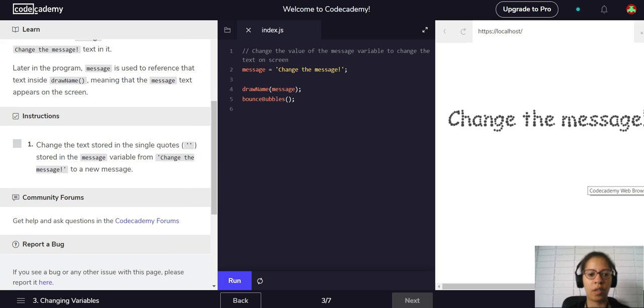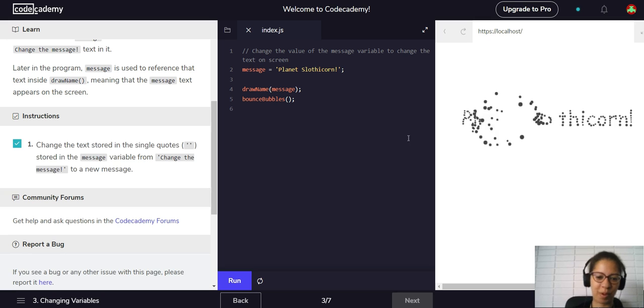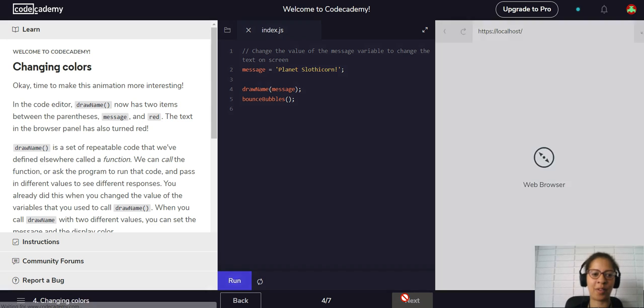Okay, so change the text stored in the single quotes in the message variable from change the message to a new message. Our new message is going to be Planet Slothicorn. Yes, there it is. Perfect. Next, let's keep it going.